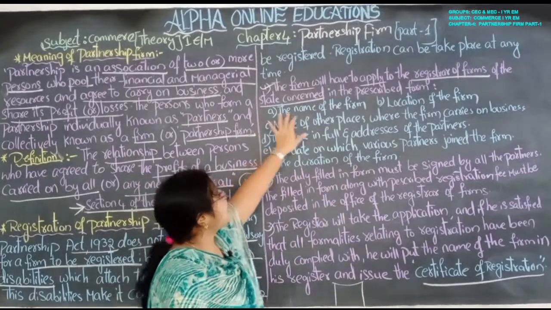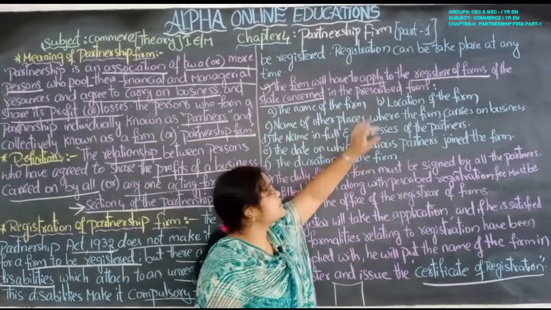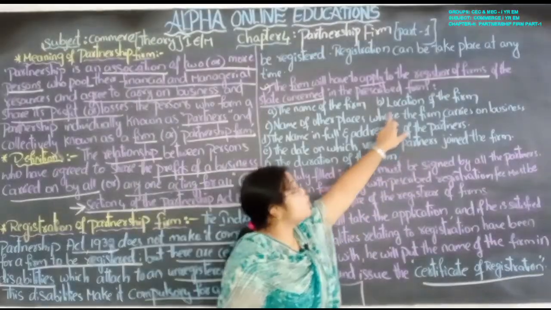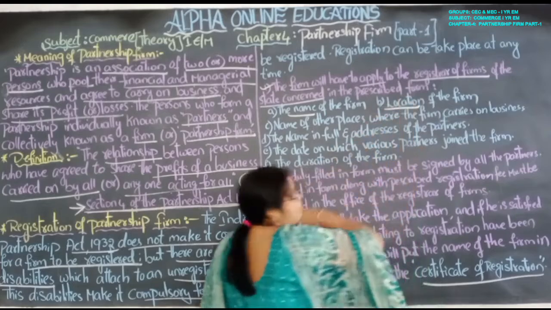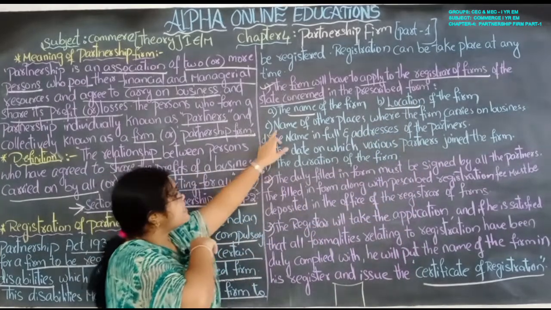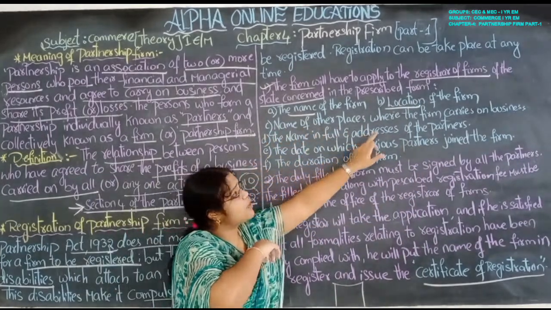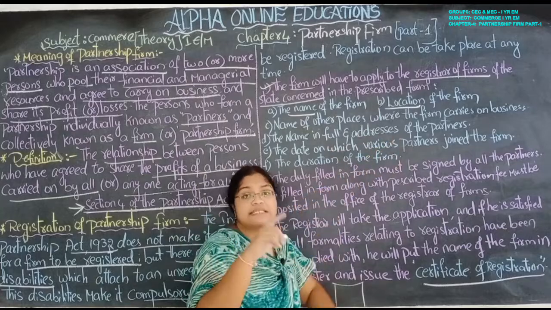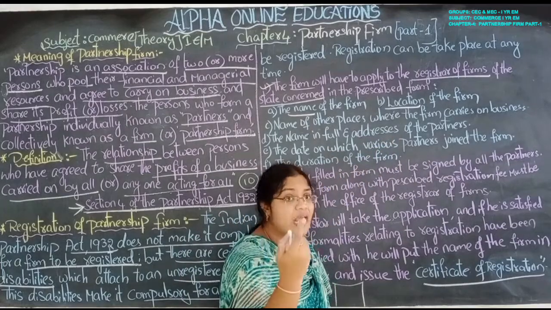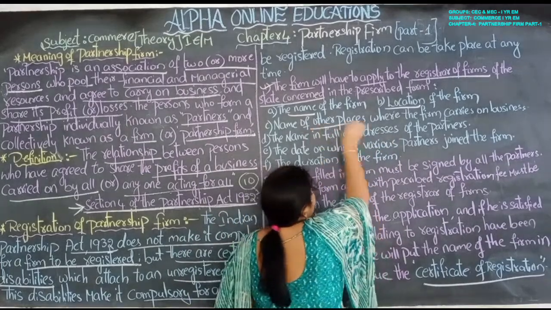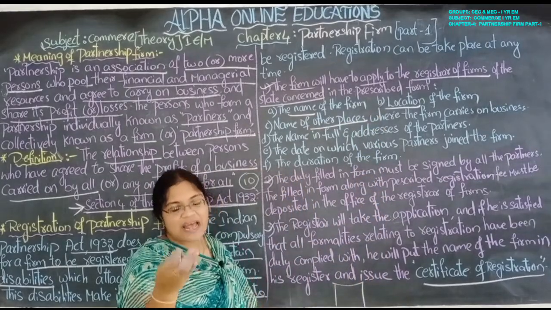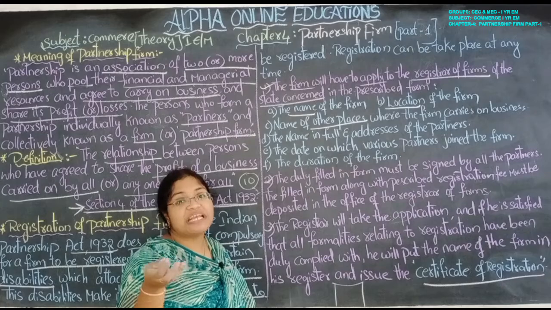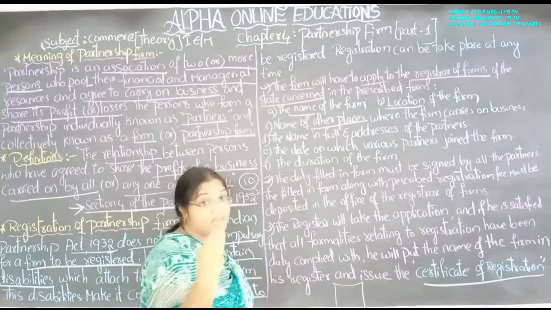Okay, first you have to mention the name of the firm. Next, the location of the firm. Next, the names of other places where the firm carries on the business. If your business firm has any branches, then you have to mention the names of those branches also, wherever they are.